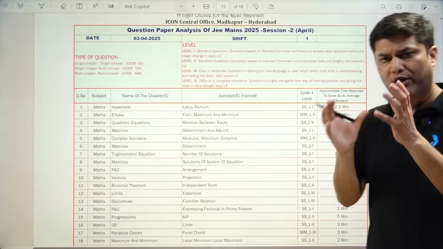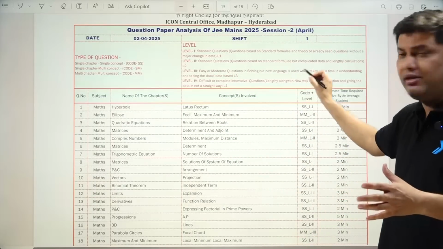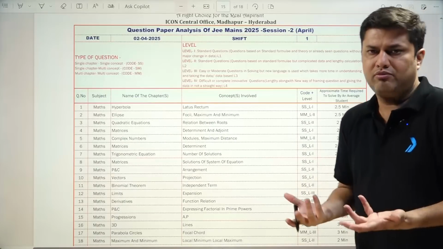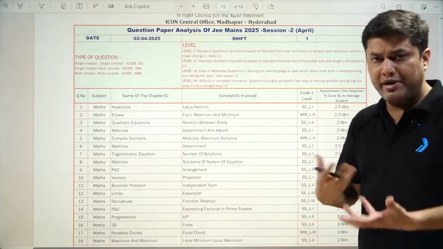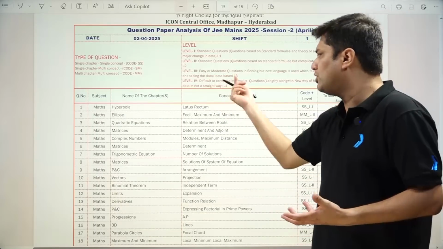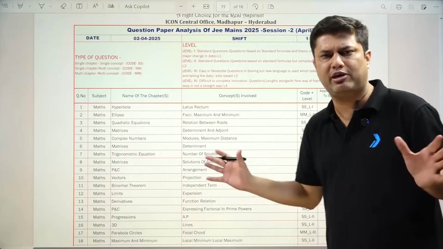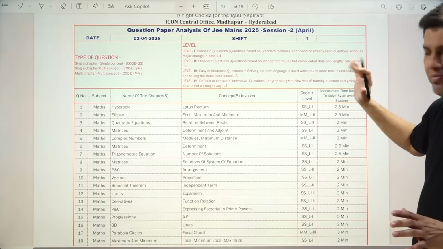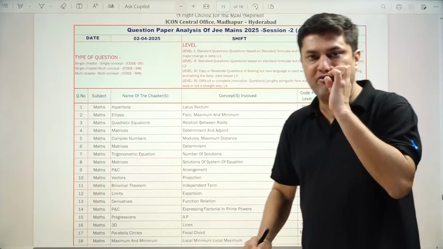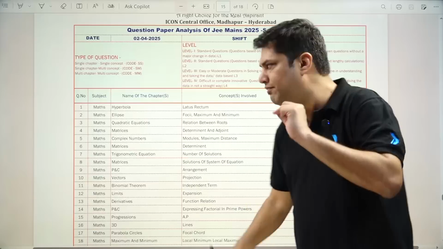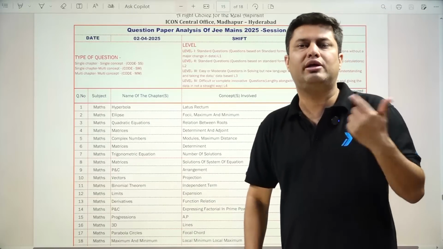Level 3 is moderate questions but very heavy in calculation, or a new language is used, so students found difficulty in interpreting the language of the problems. And level 4 is very difficult, completely innovative questions, very lengthy, very tough. So we have tagged each and every question of this shift, and it will give you an idea about the toughness of the shift.